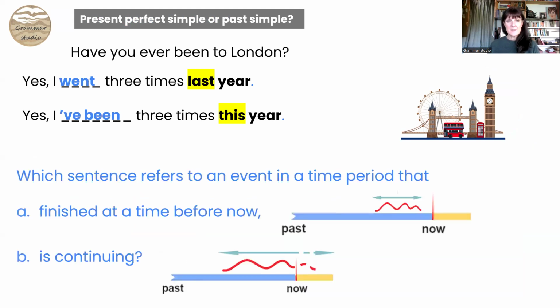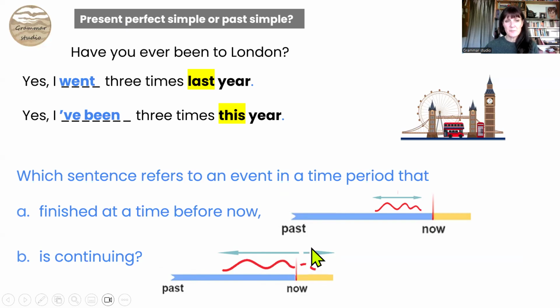So why? Well, which sentence refers to an event in a time period that finished at a time before now? Well, look at the timeline. You can see that this is the time period. These are the events, and it finished before now. In this one, you can see the timeline shows the time is continuing, and these are the events, which may or may not continue.